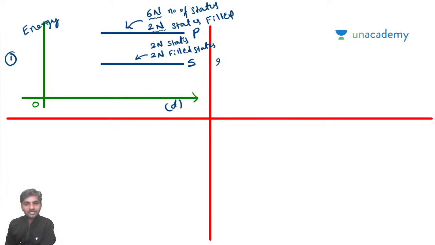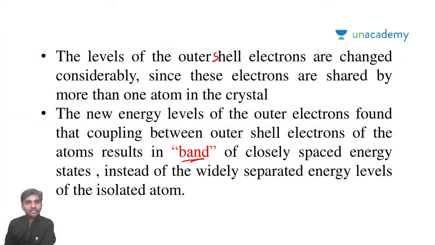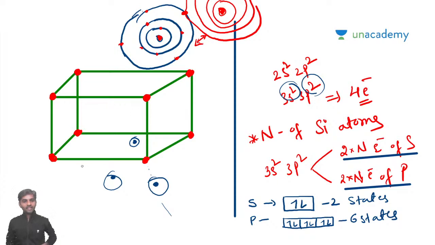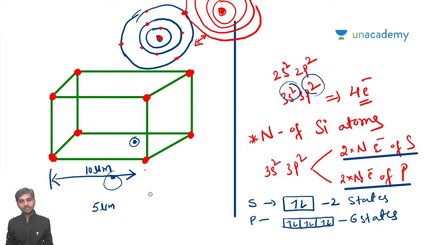And if you see the second stage, what I'm trying to do is decrease the size of this. Let's assume that initially the size of the gap between each atom is, let's say, 10 micrometers, for example. Assume that is going to be 10 micrometers. In the second step, I'm trying to decrease it to 5 micrometers. So what will we get? We'll get it like this. I'm just trying to write it here itself.